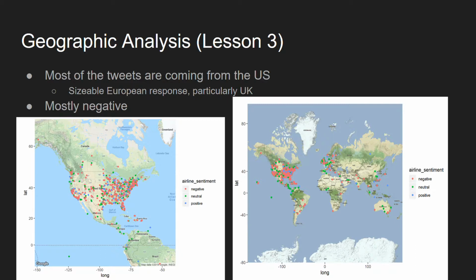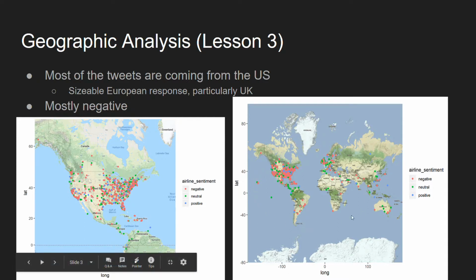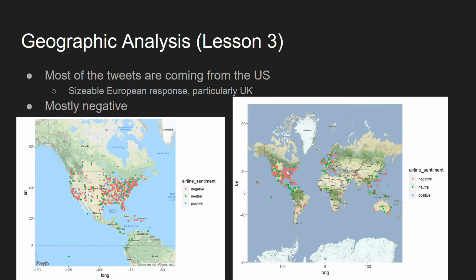If you look at the location specifics, you can see most of the tweets, as expected, are coming from the United States. Twitter is an American website, and Americans are very vocal people. That's not necessarily a surprise, but there was a sizable European response, particularly from the UK. You'll see a similar density in Western Europe, and a sparsity of tweets in the rest of the world: South America, Latin America, Africa, East Asia, Australia. The majority of tweets clearly were from the US and Western Europe, not even necessarily Eastern Europe, but Western Europe.